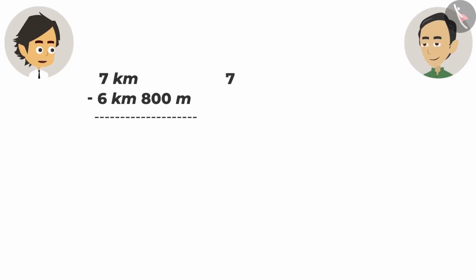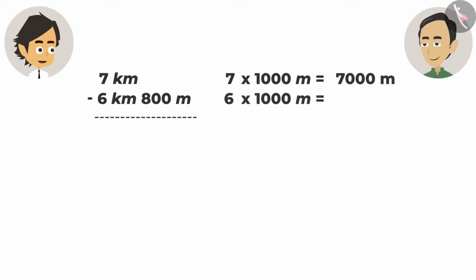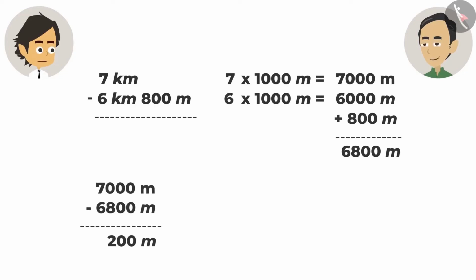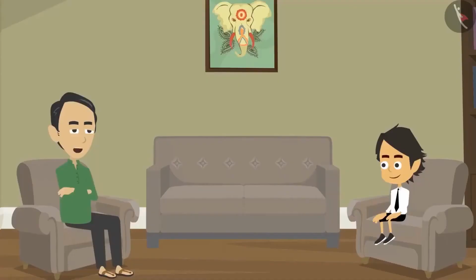To convert 7 kilometers into meters, we will multiply 1000 into it. So here it is 7000 meters. Just like that, multiplying by 1000 in 6 kilometers, the answer will come 6000 meters. And adding 800 meters to it, the answer will be 6800 meters. Absolutely right. Now they can be subtracted because the units of both are the same. The answer after subtracting them is 200 meters. That is, you have to cover a distance of 200 meters more to walk 7 kilometers a day. Well done, Ayushman.